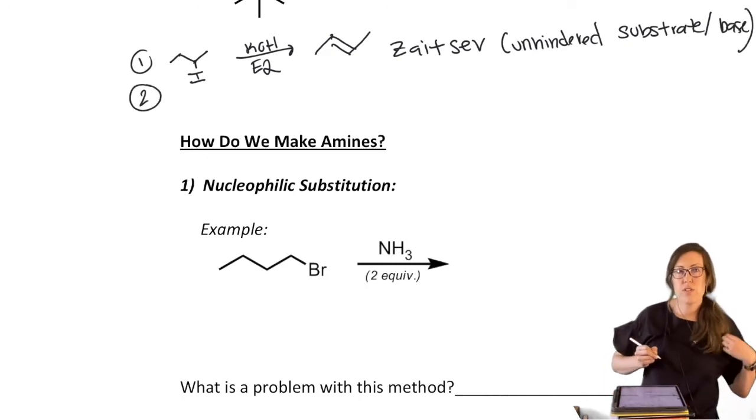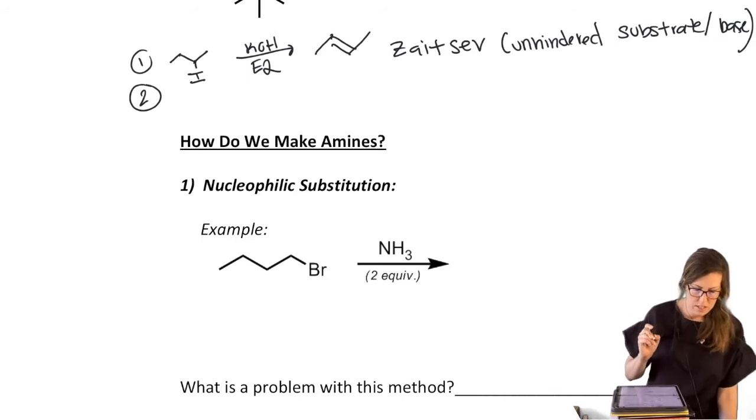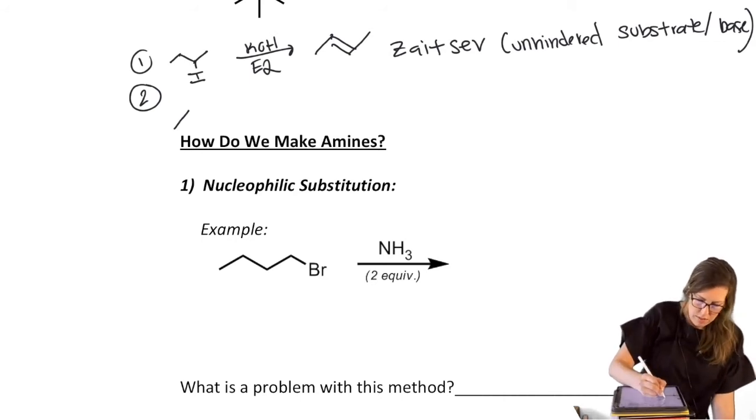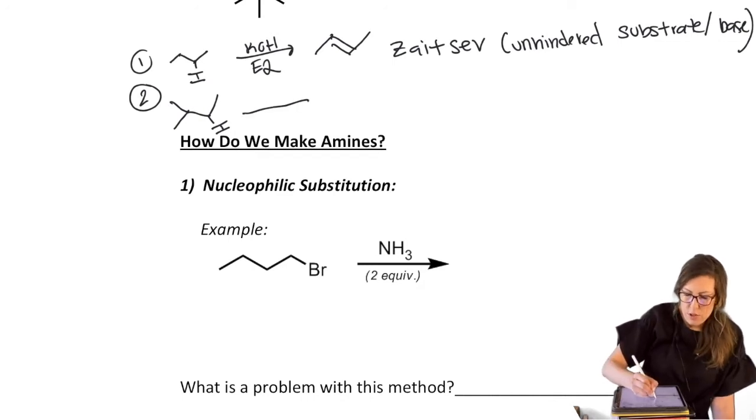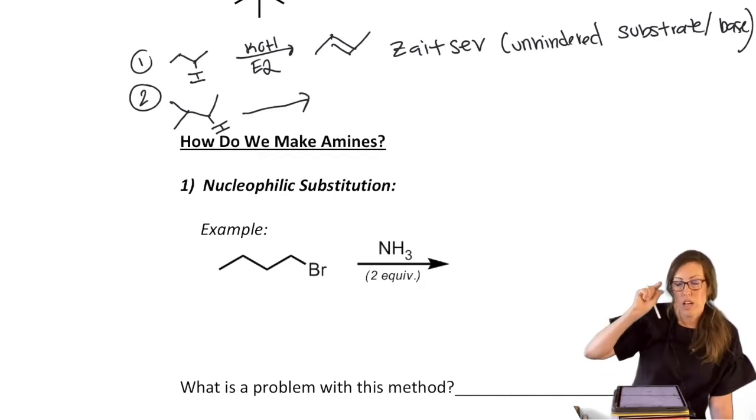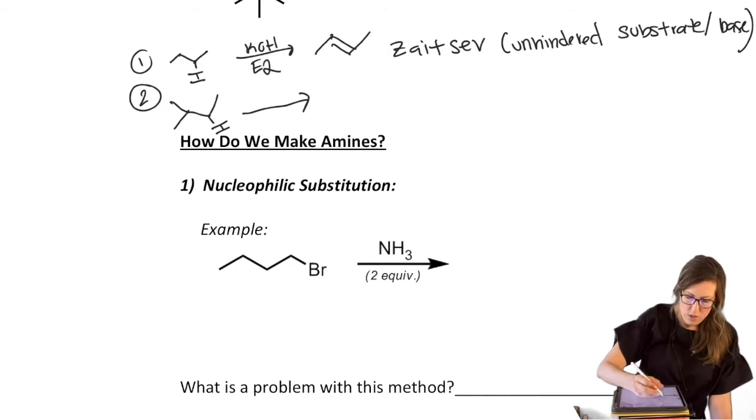Okay, the other scenario you learned, how to get a Hofmann alkene as major, but you had to modify your substrate to be bulkier. So let's start with that substrate. Notice that that is much bulkier than what we started with. And then if you really want to amplify the yield of the less sterically hindered alkene, then you are going to have to throw in a bulky base as well.